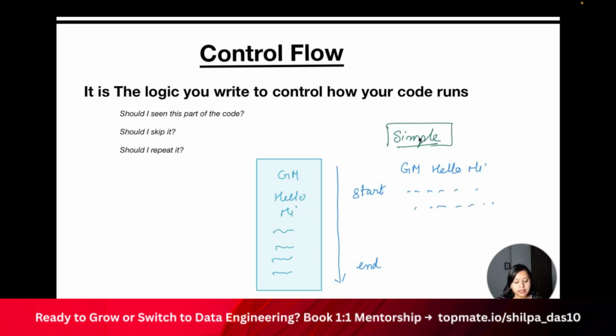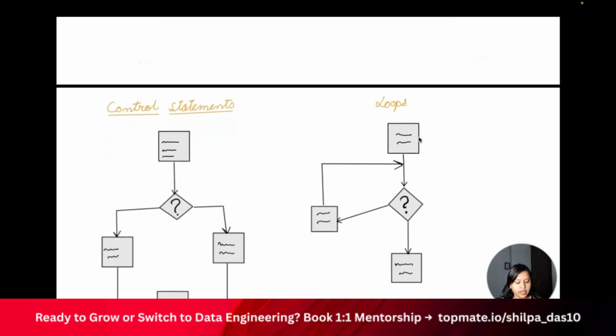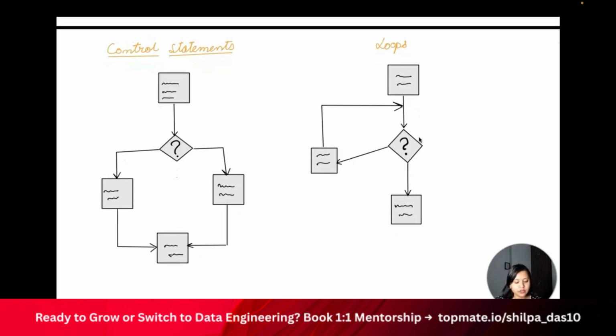Now let's see what exactly we are doing in the control flow. There are multiple control flows that we have. The two major control flows that we have here are the control statements, and then we have the loops. So what is a control statement? Let's say I have this particular piece of code, a py code, that I am giving to the app. In this code, I will first check a condition here. If this particular condition is true, then it goes to this particular block of code. And if the condition is false, it goes to this other block of code.